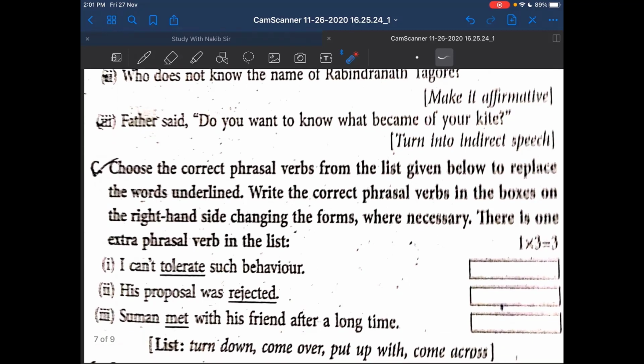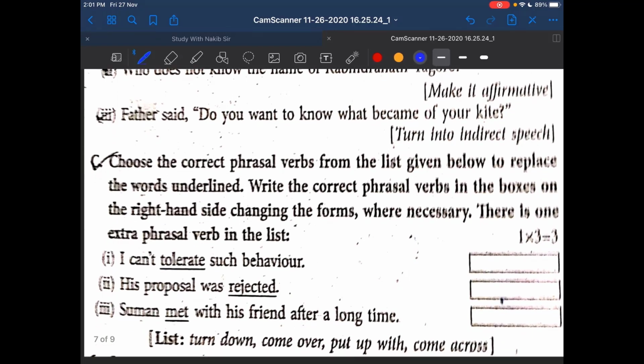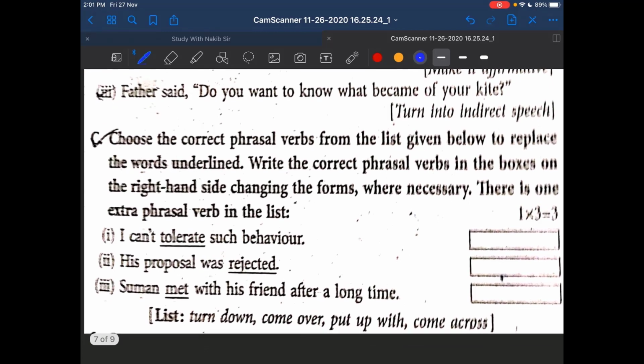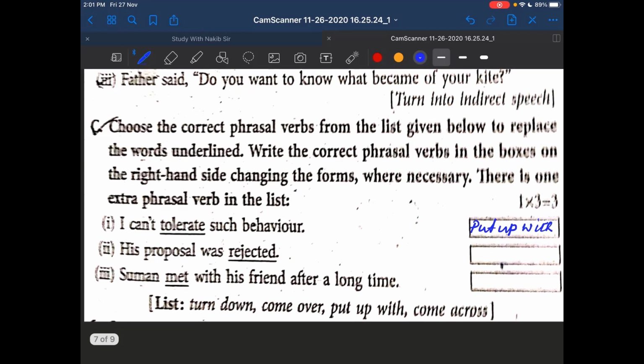The first one is tolerate. Tolerate means put up with. Put up with in the basic form. So write put up with. Put up with. And the next question, the proposal was rejected. Past participle form. So it is turned down. So it will be turned down.